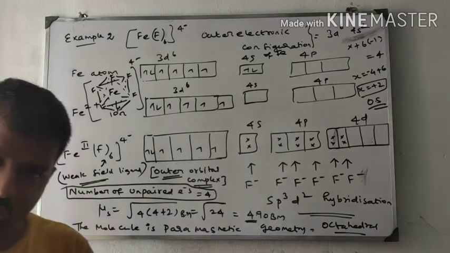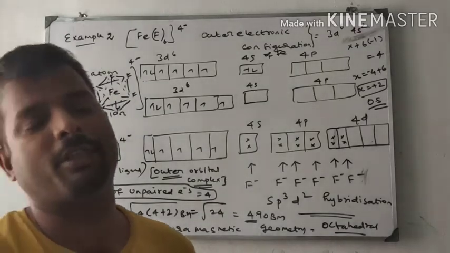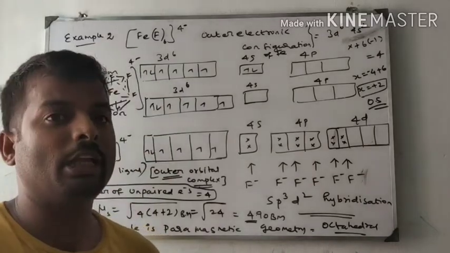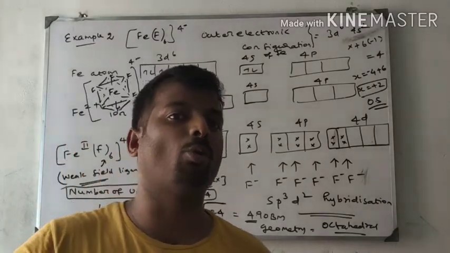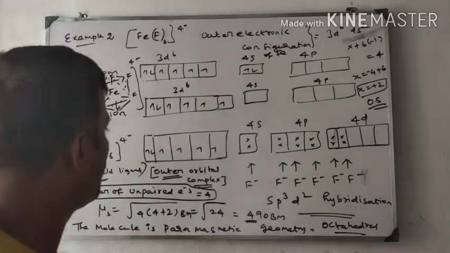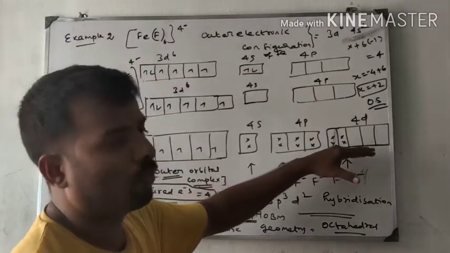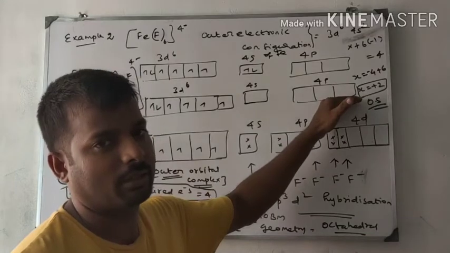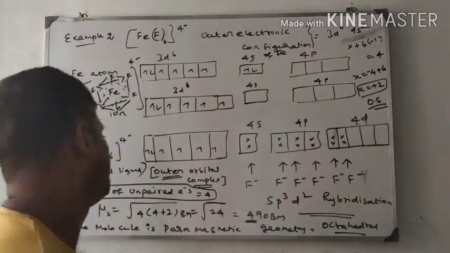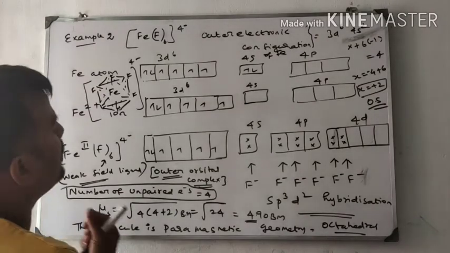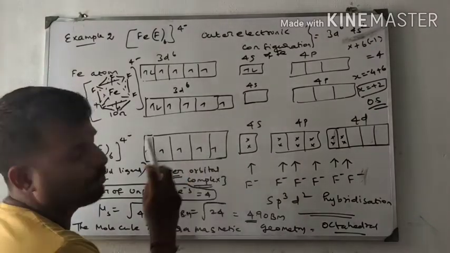Therefore, it does not attract the inner orbital of the transition element. It only forms a chemical bond, coordination bond, with the outer electronic configuration. Therefore, we can include one more subcell called 4d subcell to fulfill the 6 fluorine atoms. After filling this, I have checked there are 4 unpaired electrons.